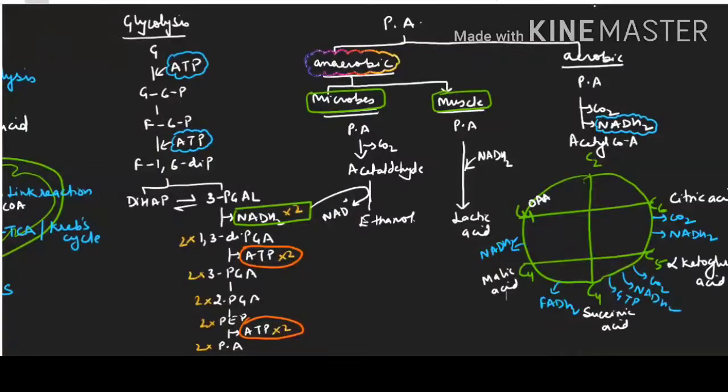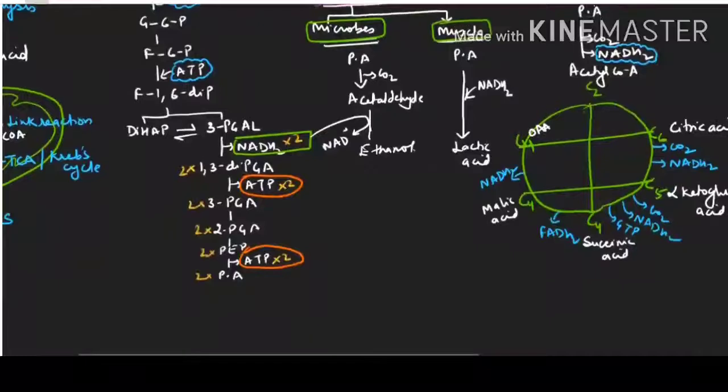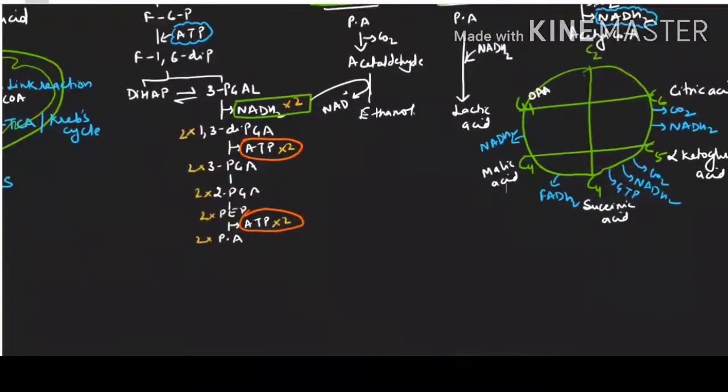Let me give you the summary also. If you see the summary, glycolysis was using 2 ATP and was producing 4 ATP.